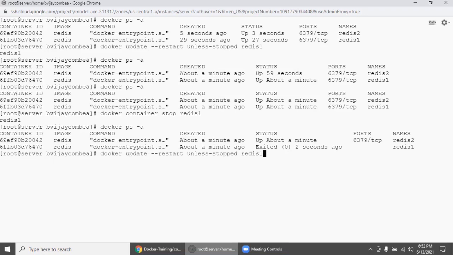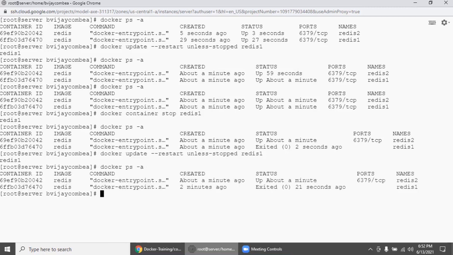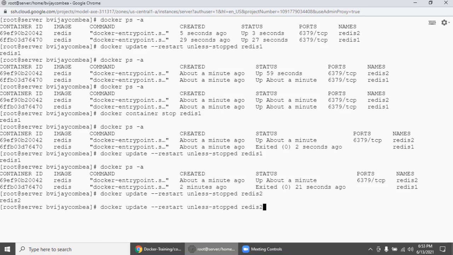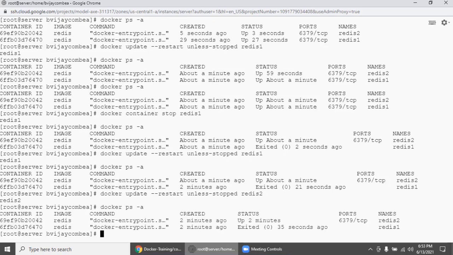So there is an exited, right? Redis1. So can we go here? It is not touched. So now I'm going to say redis2.